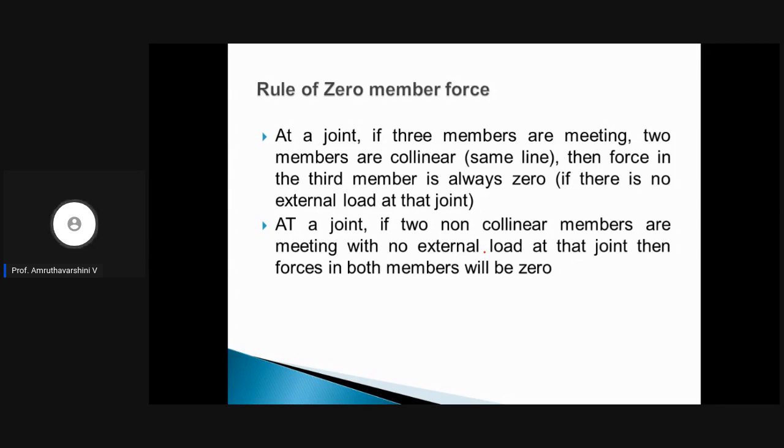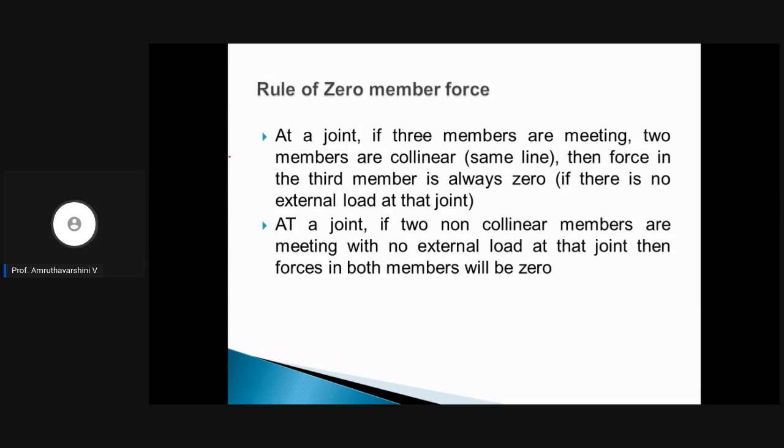Whatever the members that have zero force is called as a zero member force.